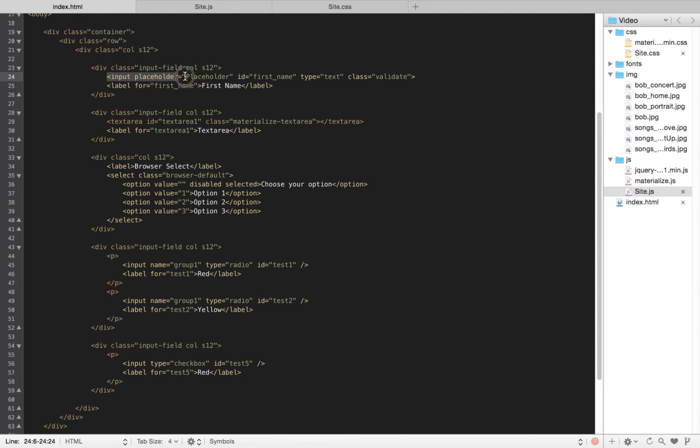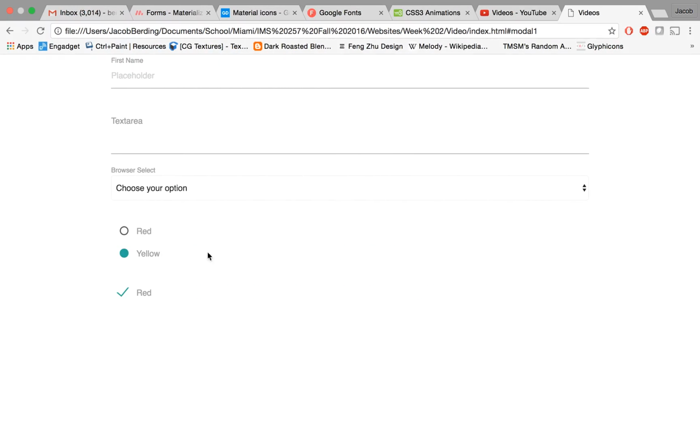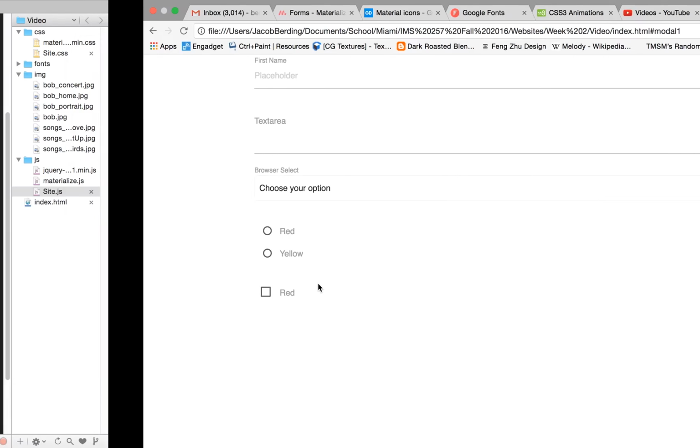The first one is an input tag, and I place a type text on it. The next one is a text area tag, then a select tag, then our input tag again, but this time it's a type radio, and our input tag again, but this time type checkbox. And that's how we get all the different options. What we'll do is we'll eventually have forms like these that people fill out or react to, and we'll hit a submit button. And that submit button will then go capture these sets of information.